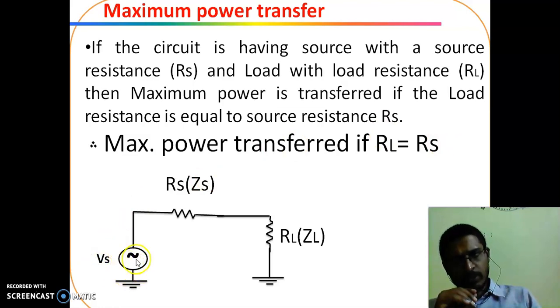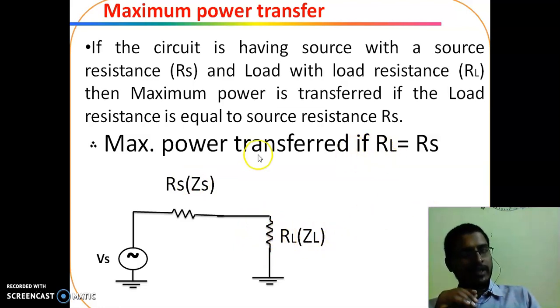Here this is the voltage source with source resistance Rs and load resistance RL. We may take impedance also. For example, if the source has source impedance Zs and similarly load impedance ZL.